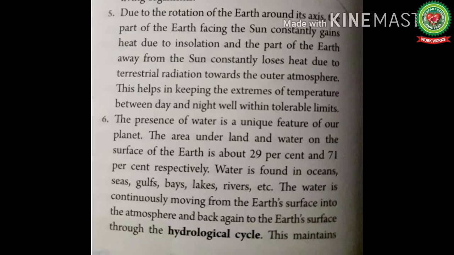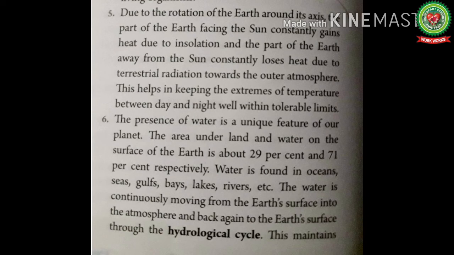So let's read. Due to the rotation of the Earth around its axis, the part of the Earth facing the sun constantly gains heat due to the insolation, because it is on the front of the sun, so it is receiving the direct rays of the sun. The part of the Earth that is away from the sun constantly loses heat due to the terrestrial radiation towards the outer atmosphere, as we have seen in the image just now. This helps in keeping the extremes of temperature. It means it does not allow the temperature to go very high or very low, within tolerable limits.